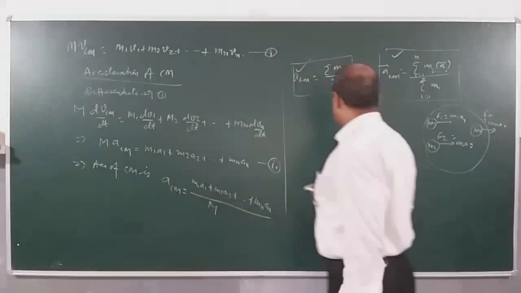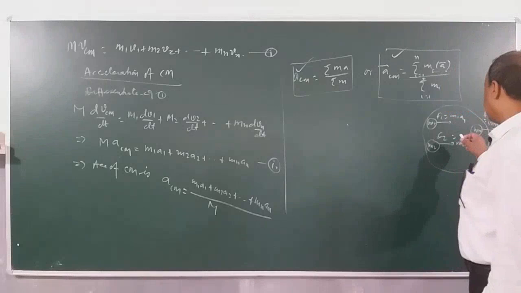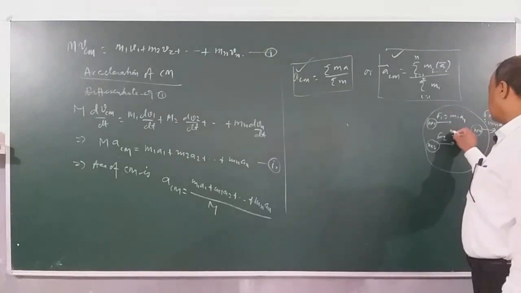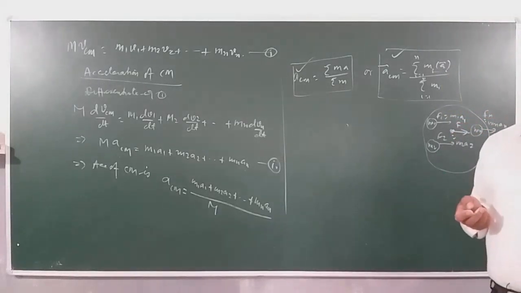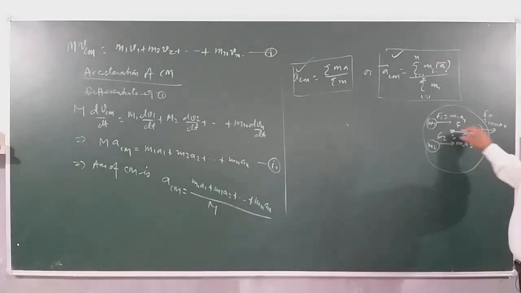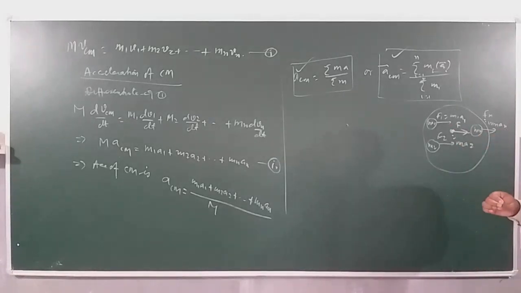That means the resultant of all these forces in fact is acting through the what? Center of mass, and this is given by F, and this is what we assumed when we defined the center of mass of a body. The resultant of all the forces acts through the center of mass.